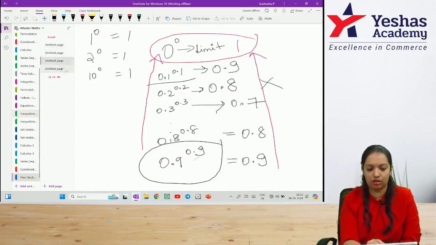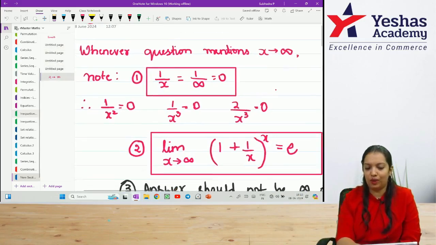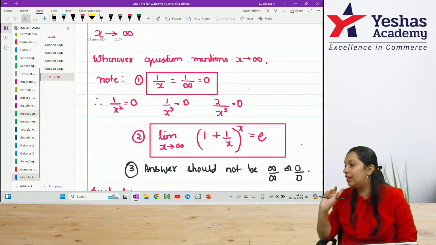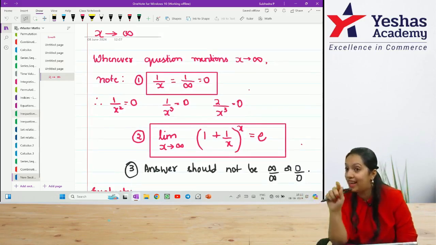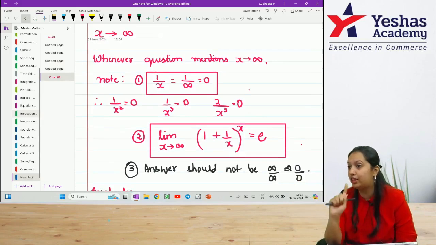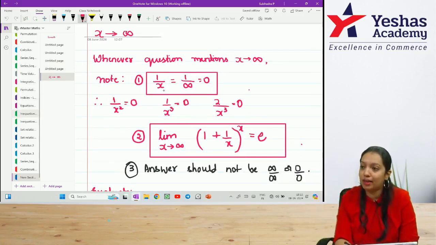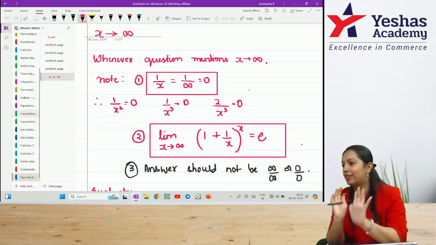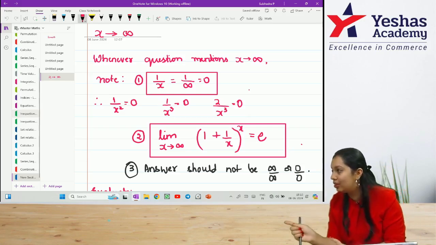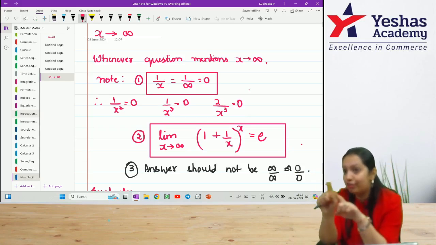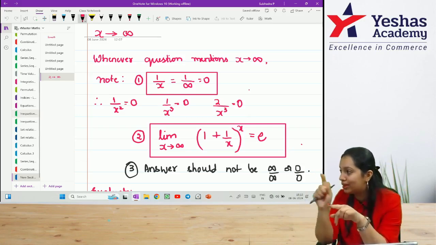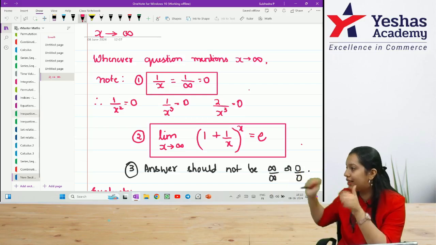Starting with question number 1. When x tends to infinity, till now I never did any question where x was becoming infinity. Keep 3 points in mind. Point number 1: if I get 1 by infinity, I can keep the answer as 0, because 1 by infinity is 0. My problem is infinity by infinity or 0 by 0. 1 by infinity is fine for me.